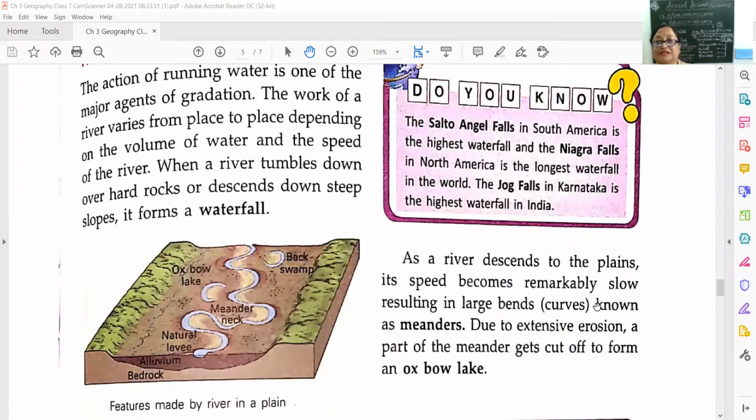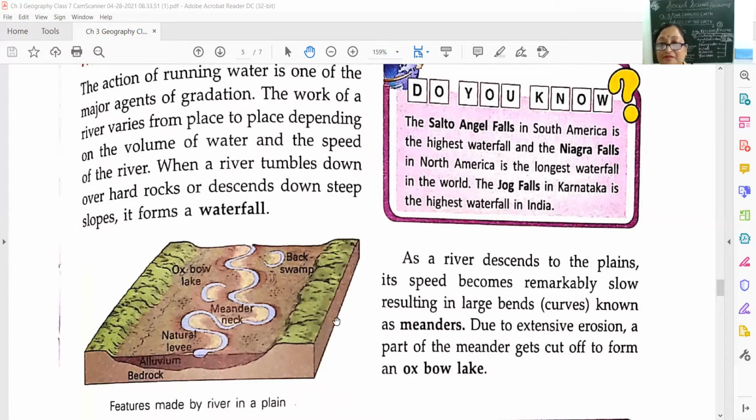As a river descends to the plains, you can see here, there's a diagram here, features made by river in plain. So when the river comes down the plain, when it comes from the height, it forms a waterfall. Now what happens in the plains? When river is flowing in the plains, you can see here in this picture, so many things are formed, natural levee and oxbow lake, meander neck is here. So now we will revise.